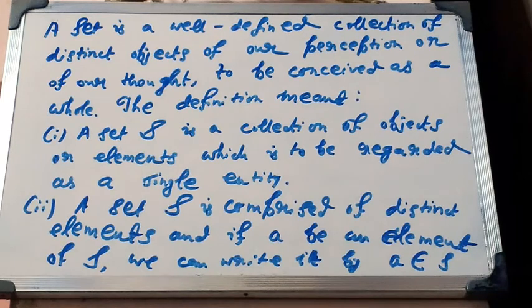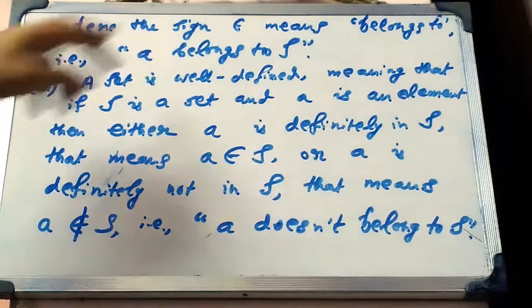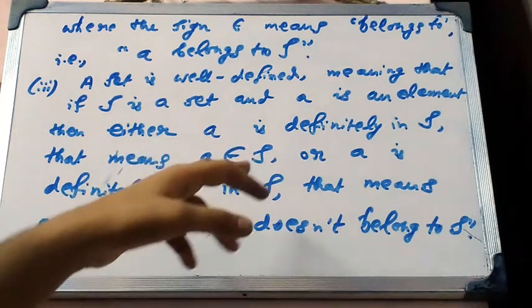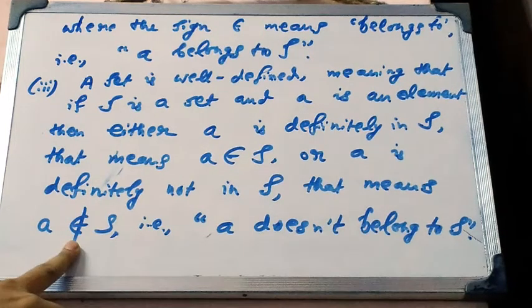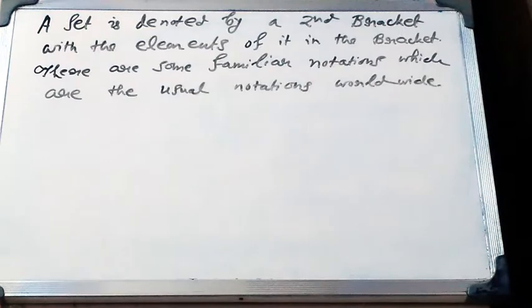A set S is comprised of distinct objects or elements, and if a is an object of S, then we can write it as a ∈ S, where the sign ∈ means belongs to, that is, a belongs to the set S. And the third condition is a set is well defined, meaning that if S is a set and a is an element, then either a is definitely in S, that means a ∈ S, or a is definitely not in S, that means a ∉ S. This sign means does not belong to. A set is denoted by curly brackets with its elements inside.